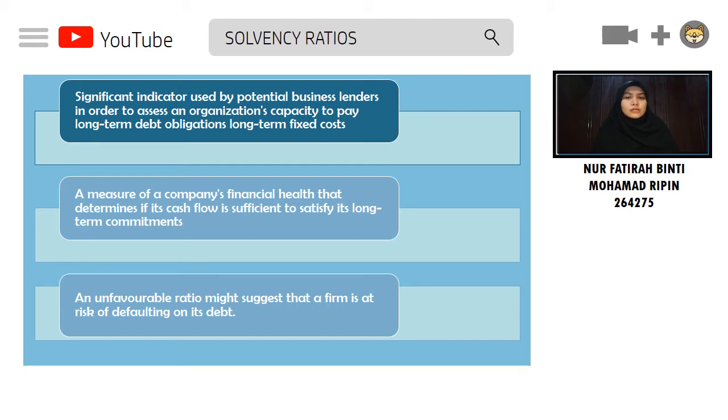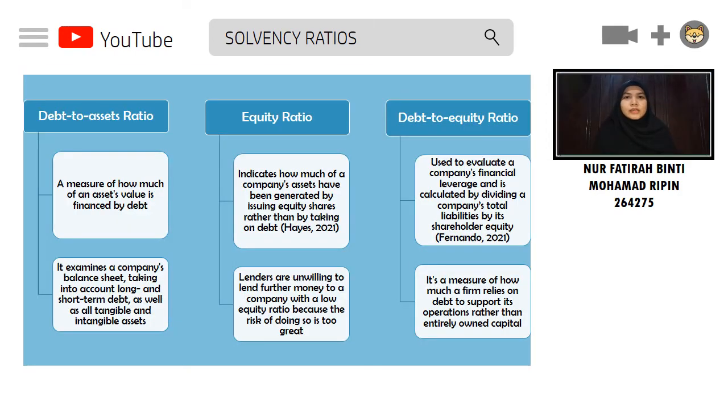Total debt, including current debt, is compared to all equity to calculate this ratio. This ratio can be used to determine the amount of cash supplied by the borrower to the company's owner. In other words, this ratio shows how much of every ringgit of its capital is used as collateral for debt. The three most used solvency ratios that can be used to predict financial distress are the debt to asset ratio, the equity ratio, and the debt to equity ratio.